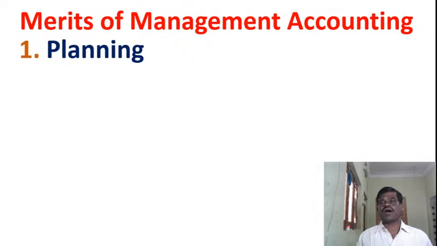If the turnover and profit of the last year is not so good, automatically the business has to leave that decision to expand its business, to open new branches, to launch a new product in the market. That's why management accounting helps the management to make a plan properly.